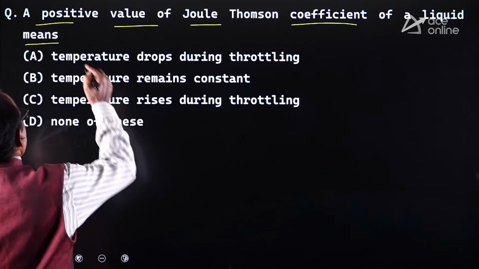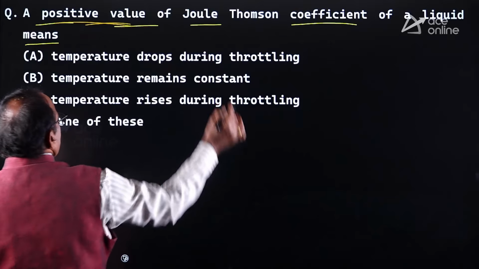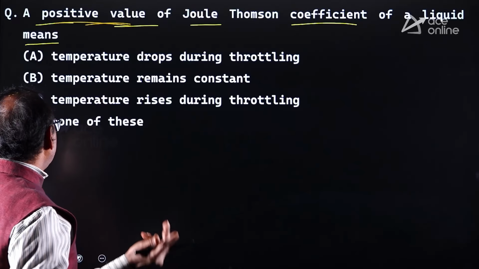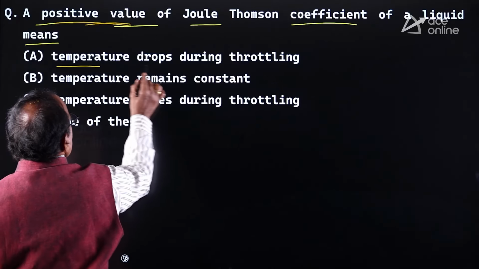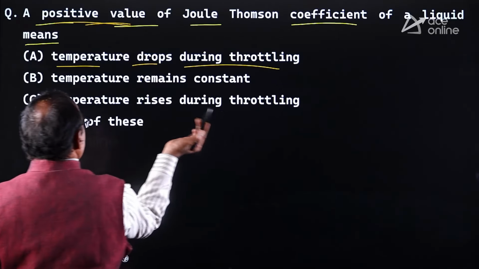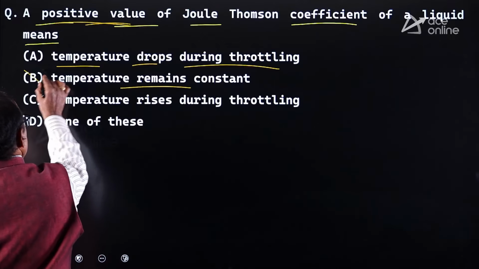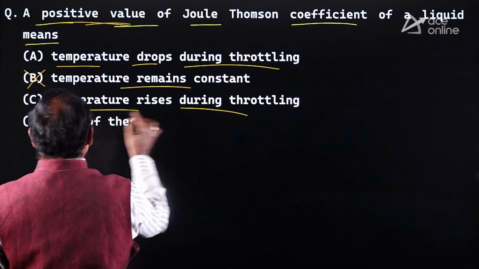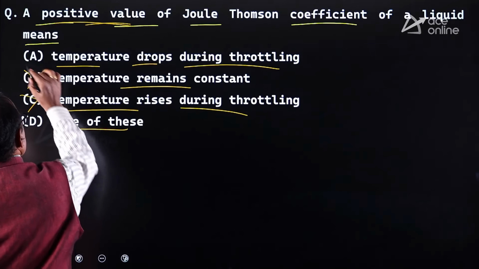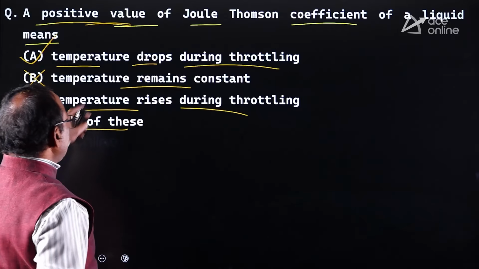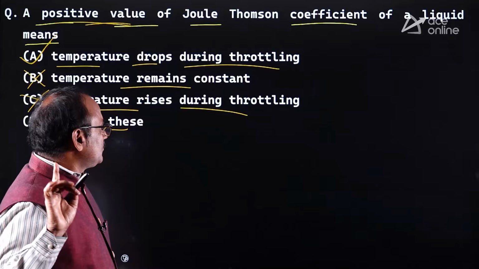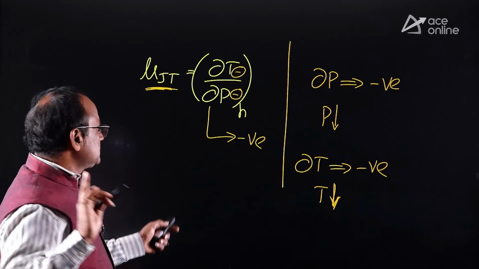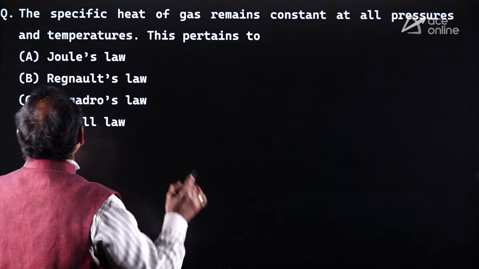Anyhow, it is given that a positive value of Joule-Thomson coefficient happens with a decrease in temperature of the material. Look at option A: temperature drops during the throttling, correct? Temperature remains constant? No. Temperature rises during the throttling? No. None of the above? No. So during the throttling process, if temperature is dropping, then only is the Joule-Thomson coefficient mu JT positive. Understood clearly? Yes. Similarly, look at this one.